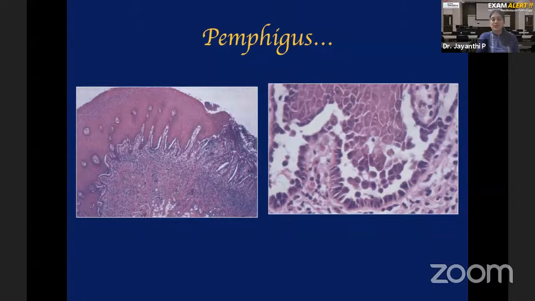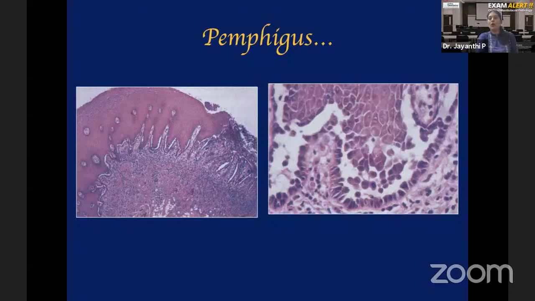So what happens here is, just above the basal layer, the cell-to-cell attachment is lost. You see the cells here? On top, this is one cell, this is another cell. They both are attached, closely placed, because the desmosomes and desmogleins are normal here. Whereas in this area, if you carefully see, the cells are freely floating without any cell-to-cell attachment. This is what is called acantholysis, that is, cell-to-cell attachment is lost. These cells are called acantholytic epithelial cells. They have a specific name, called Tzanck cells.